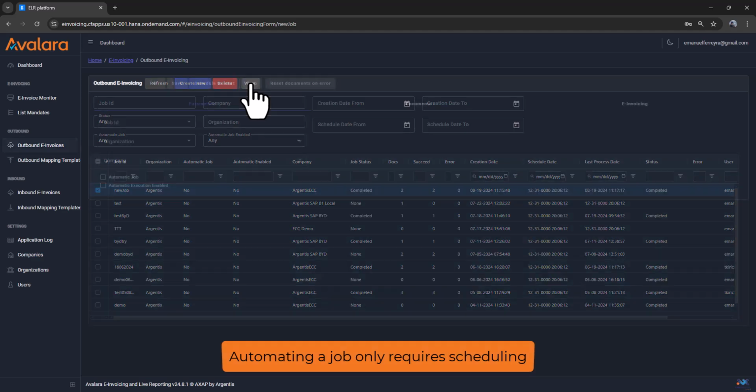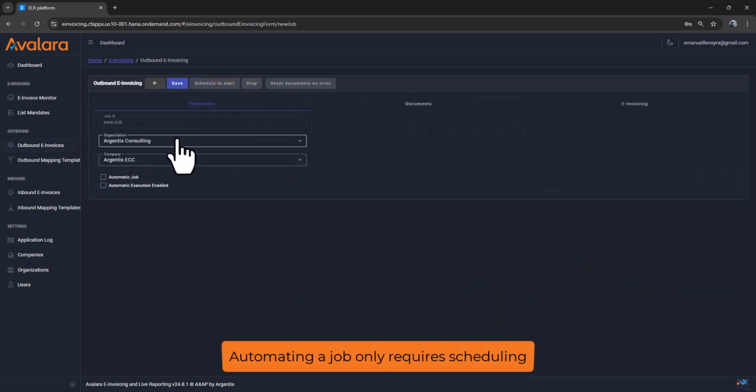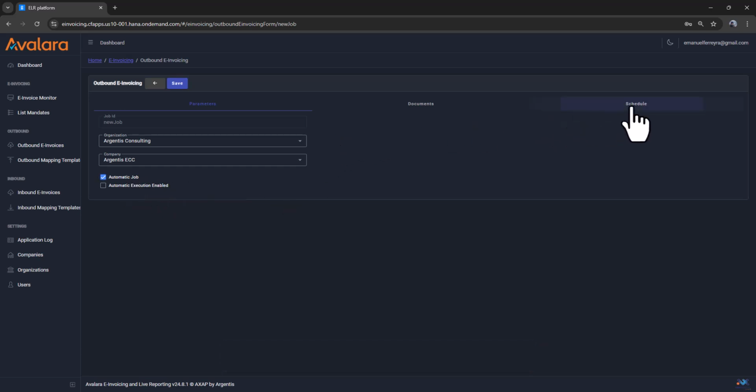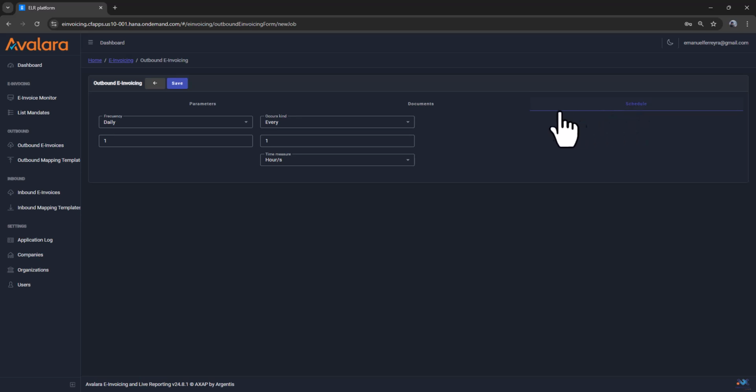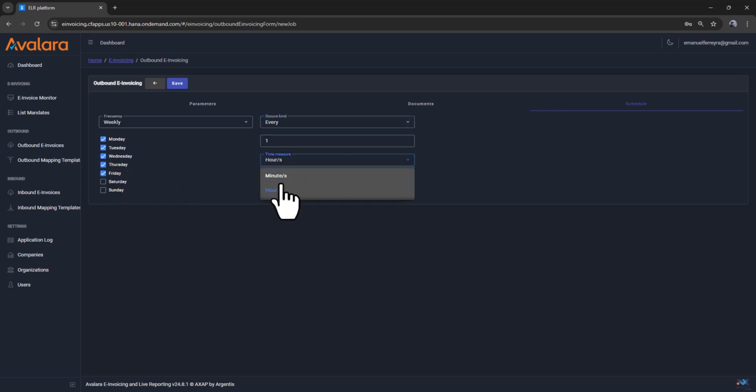In order to automate a job execution, to create a recurring task, you will use the same job definition, but will activate the Automatic Job setting. A Schedule tab will appear, where you can define the frequency and the recurrence parameters. There are multiple options to configure for specific days in the week. Occur every hour. Or at a specific time in the day.